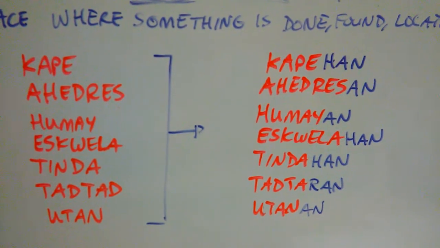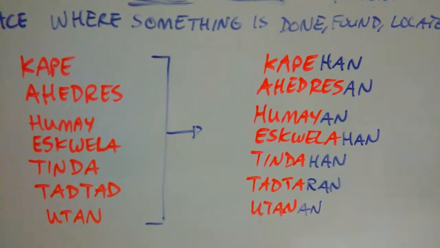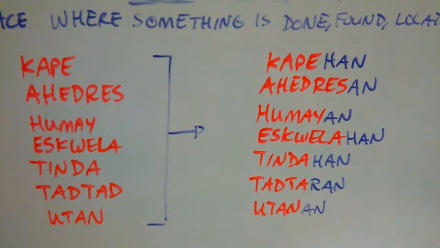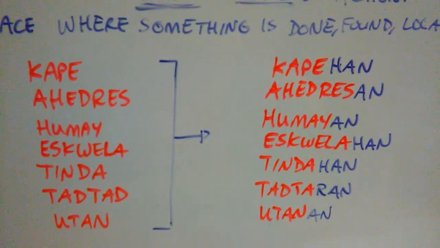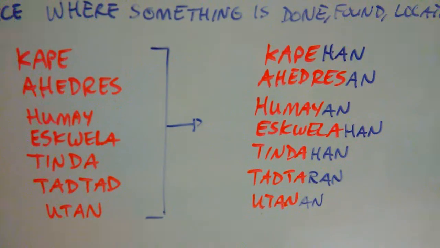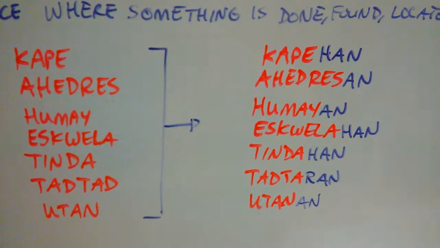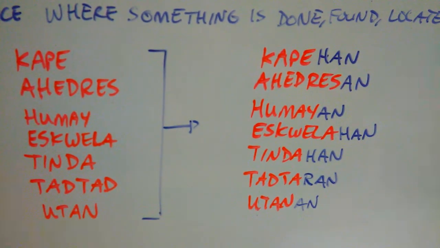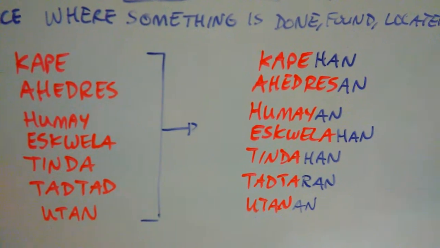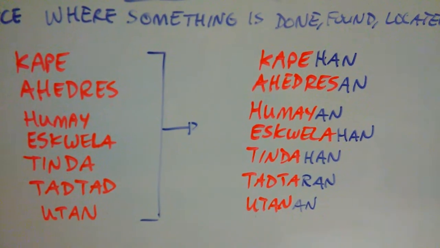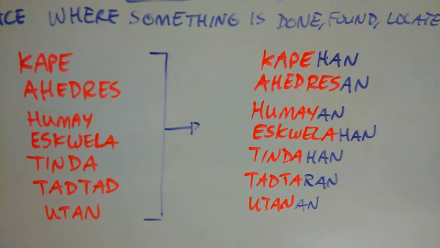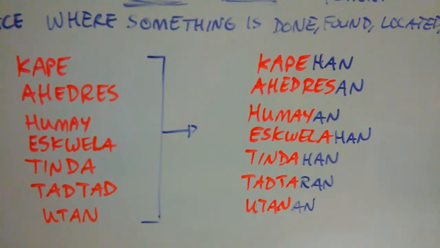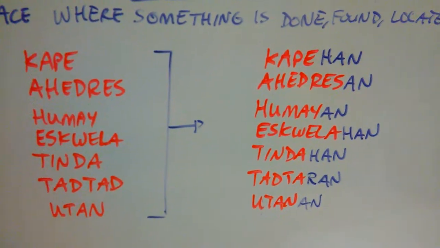The next word is ajedrez, right? Ajedrez is chess, the game of chess. So you can play the game of chess, right? But if we add an to it, ajedrezan, ajedrezan means a chessboard, right? It's a place now where chess is being played in. Ajedrezan is a chessboard, or a place where chess pieces are being played on. It's a place where chess is being done.